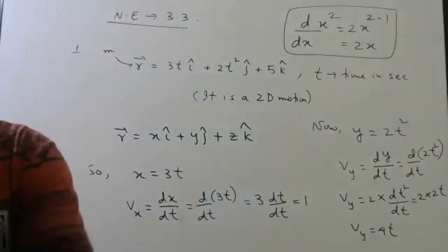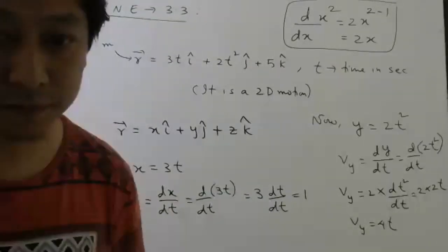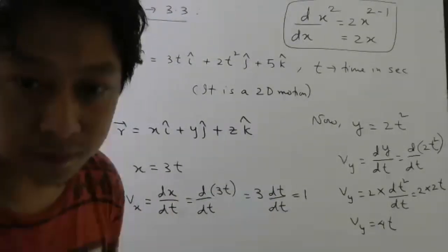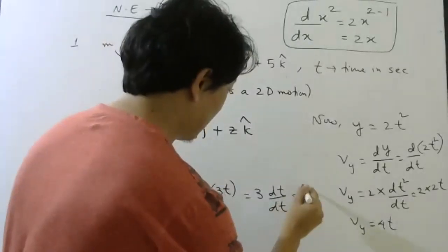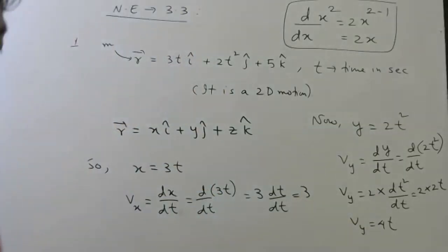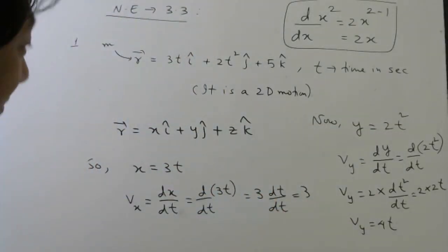Vy is 4t, right, students? Okay. Oh, sorry, this is 3. Thank you. This is 1, no? So 3 into 1 is 3, right? Sorry, students.